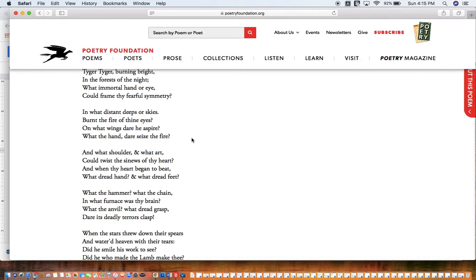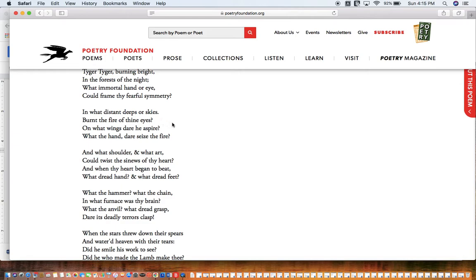And quite often, they're trying to even maintain a set number of beats, right? So if we were to analyze even just the first two lines here, "In what distant deeps or skies" is 7 counts. "Burnt the fire of thine eyes" is 6. So he hasn't honored a very strict rhyme count, but there's still some momentum there.